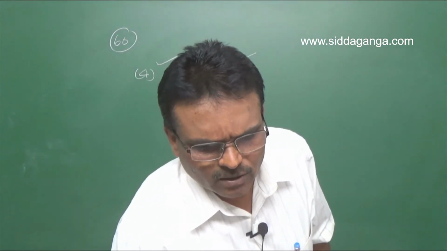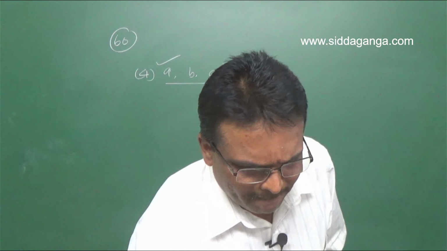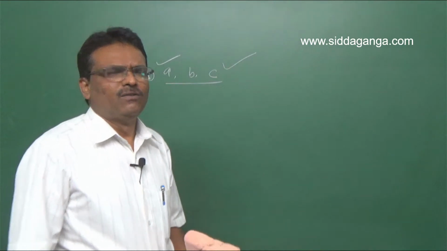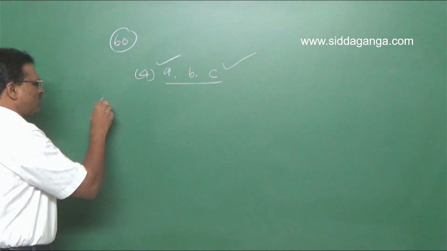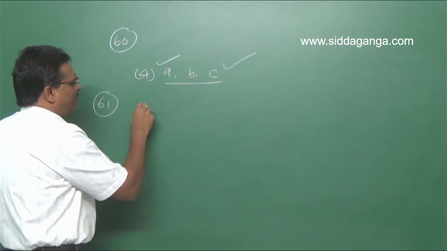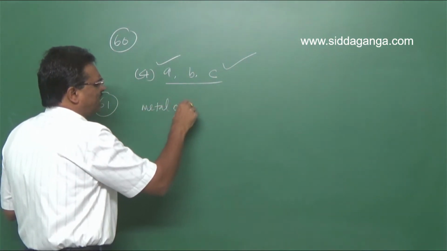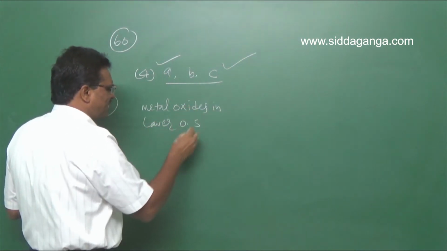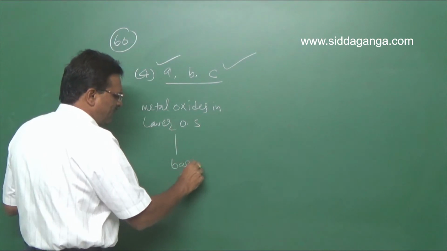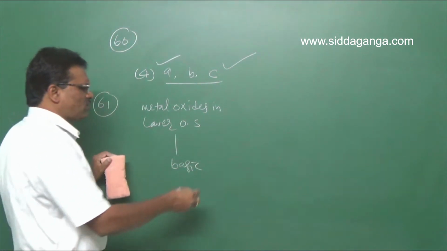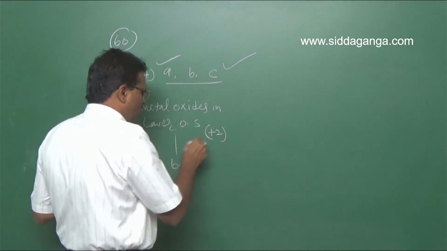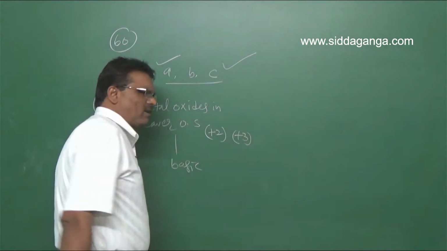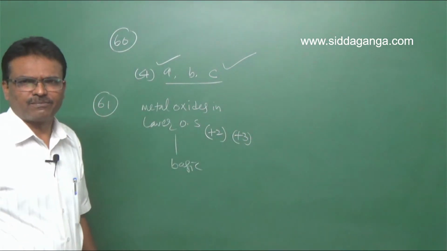Next, question number 61. Which of the following oxides is basic? Metal oxides in lower oxidation state are basic, particularly in +2. And in +3 state also, some metal oxides are basic.